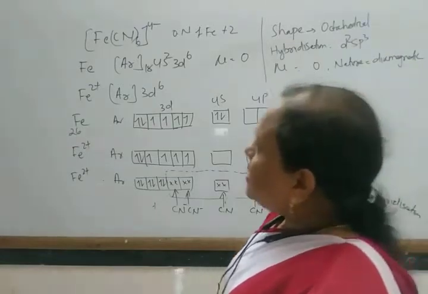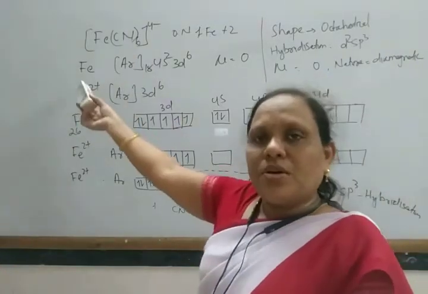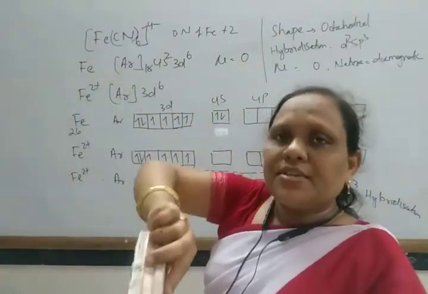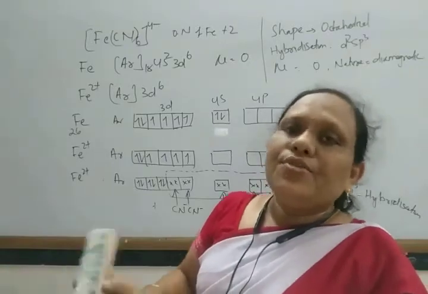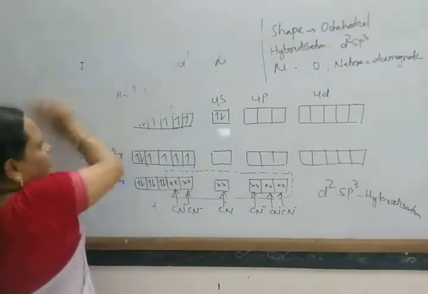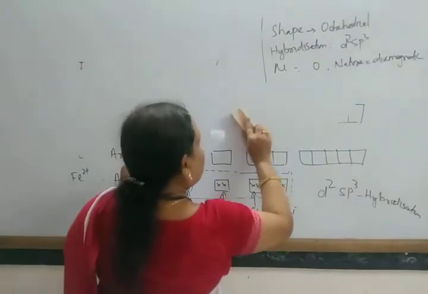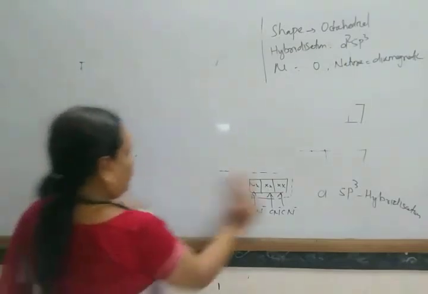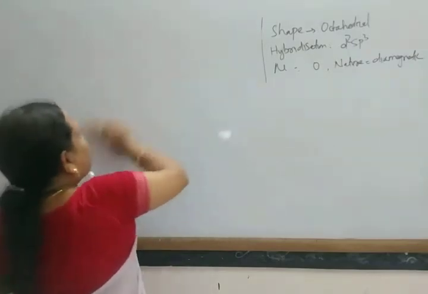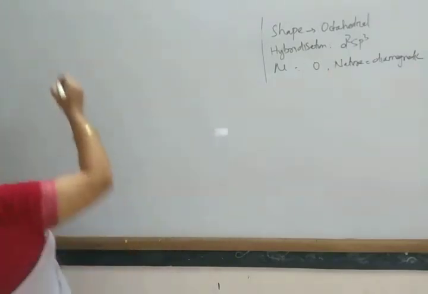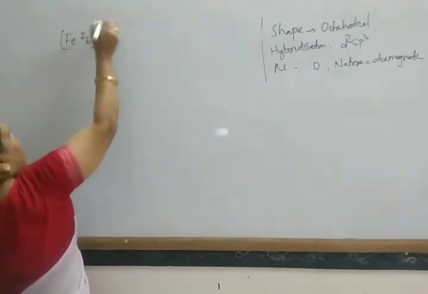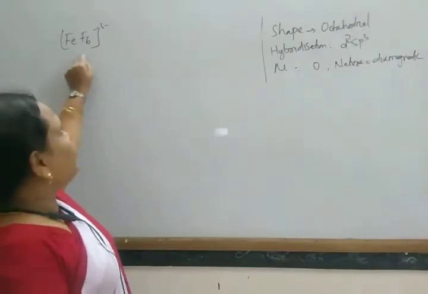Next come to another example of an iron complex, but here cyanide is a strong field ligand. If there is a weak field ligand present, then what happens? Okay, let us take another example, that is [FeF6]3-, formation of [FeF6]3-.